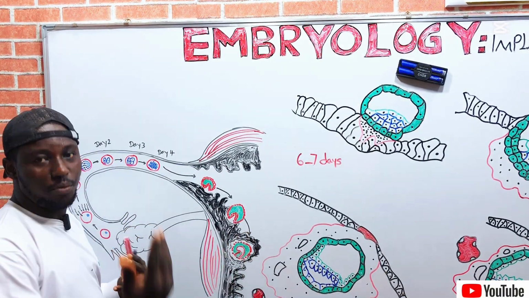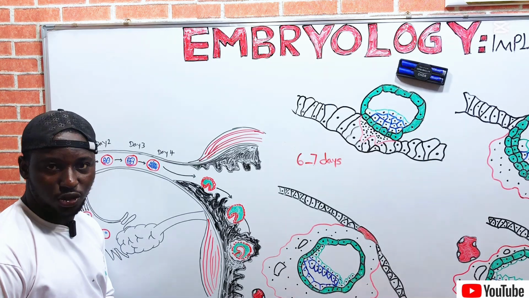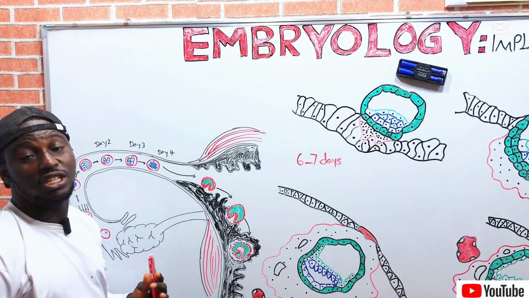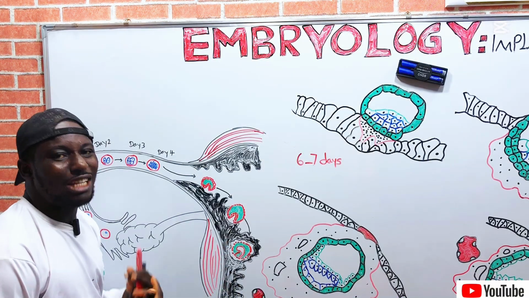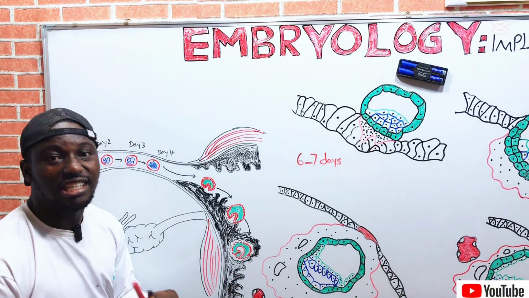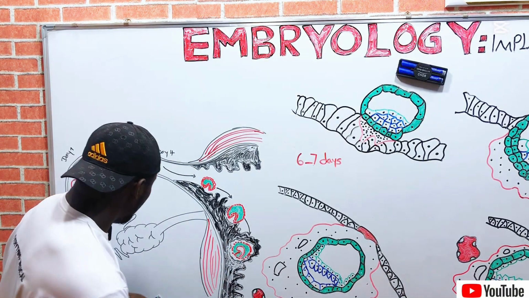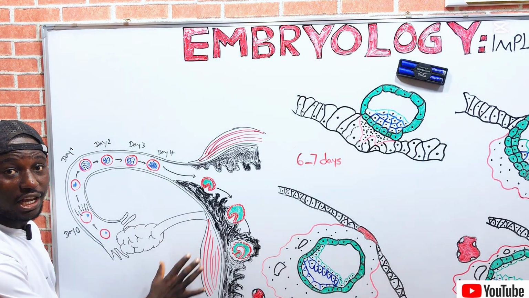Let's give a summary of the events that took place in the first week before we dive into implantation, which is our major study, because we have to create the background basis so that we understand what implantation is all about. This is the ovary.